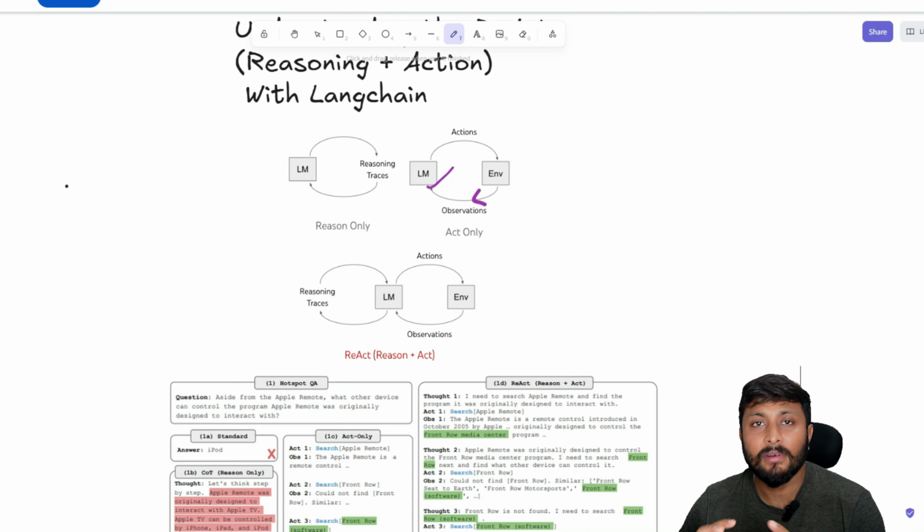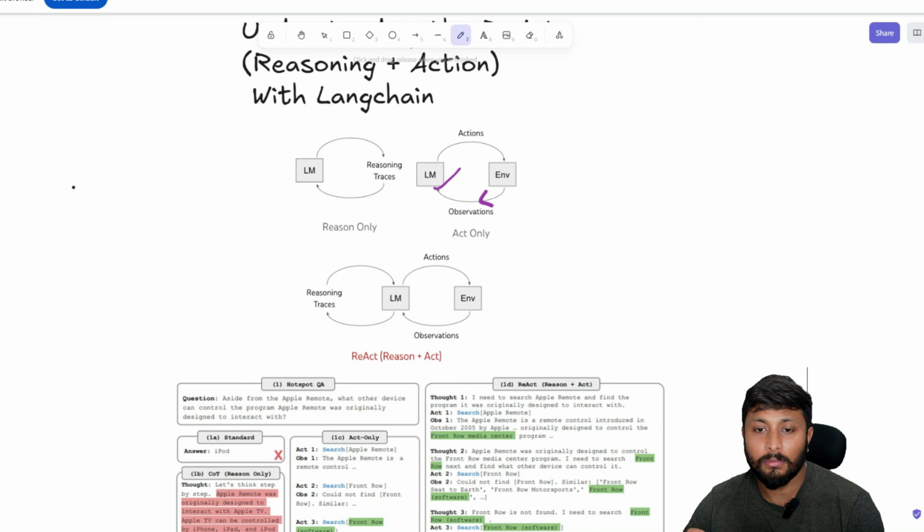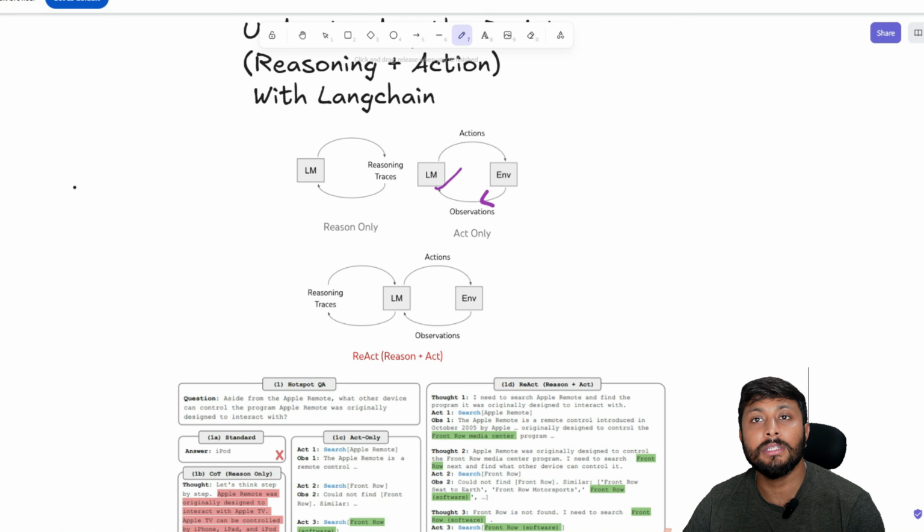Now we have another paradigm of thinking, where we have to do some actions on an environment, and then based on whatever observations we get from that environment, we need to do some reasoning on those observations. For this scenario, we will be using this particular ReAct, where we have to do reasoning as well as actions.